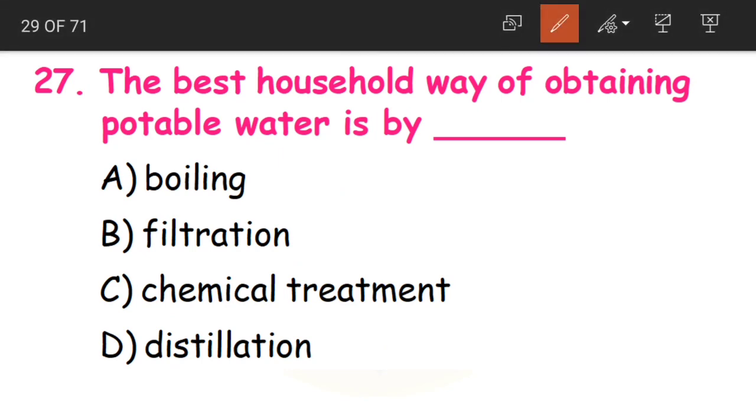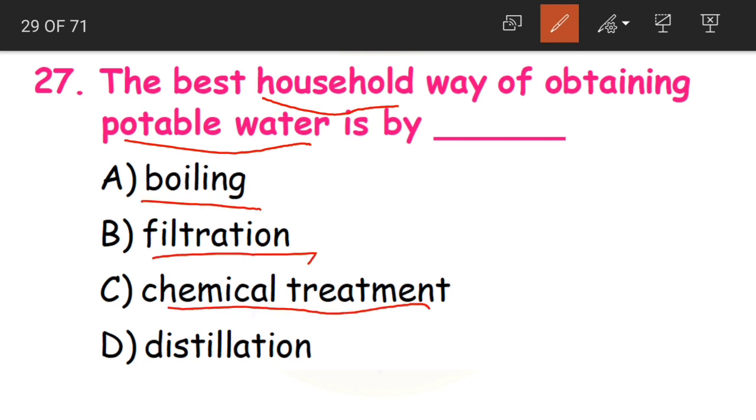Yes, now the 27th question is, the best household way of obtaining potable water is by boiling, filtration, chemical treatment or distillation. So what we have learned, a very easy method for getting pure water in the house is A option, that is boiling.